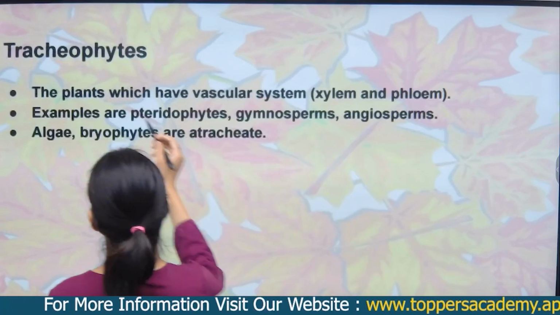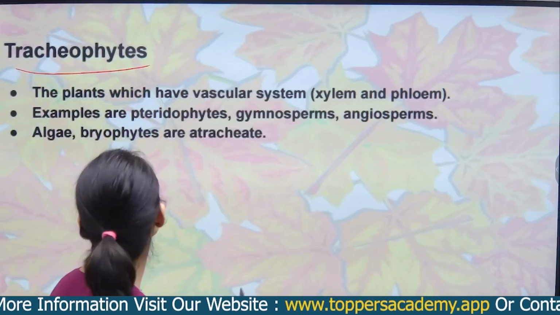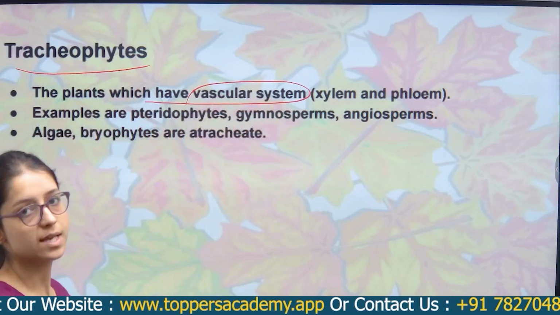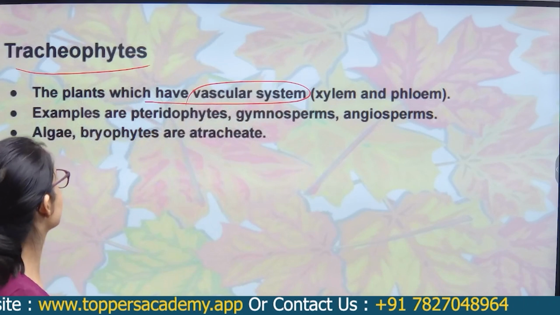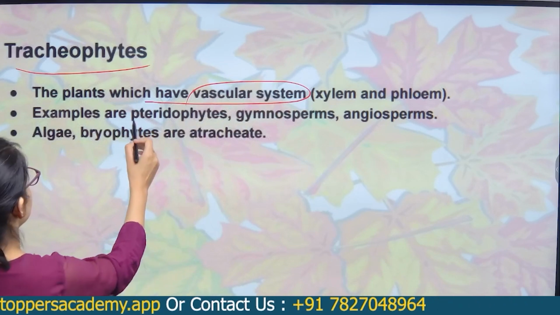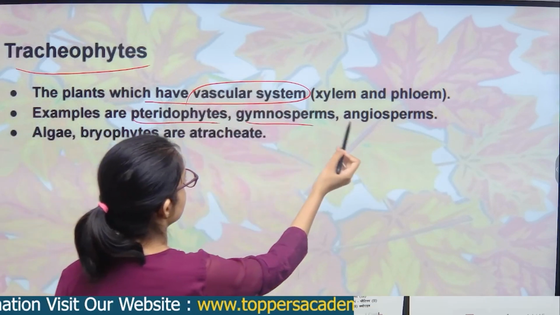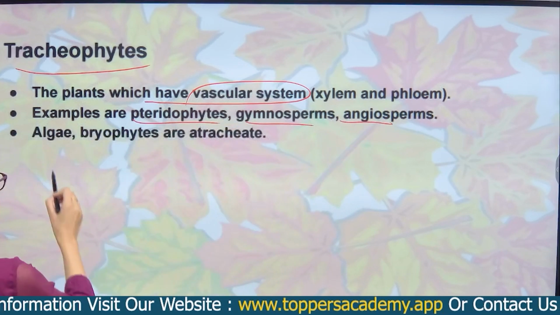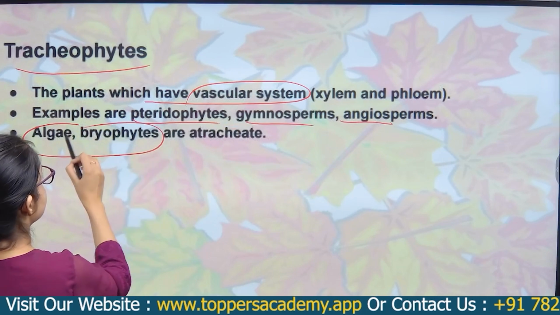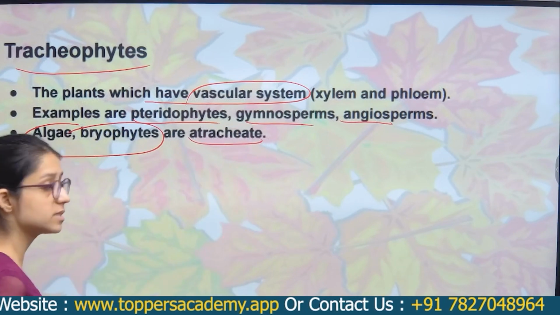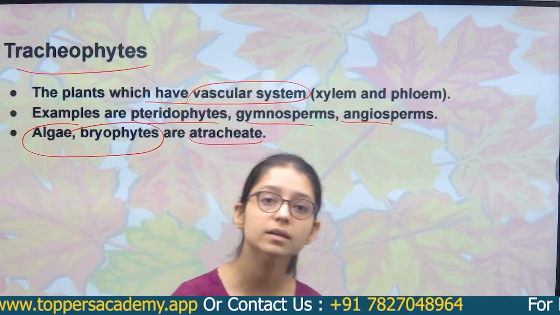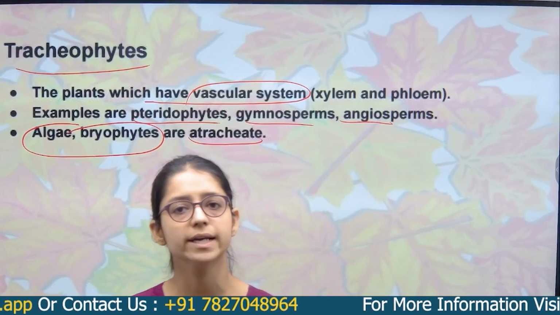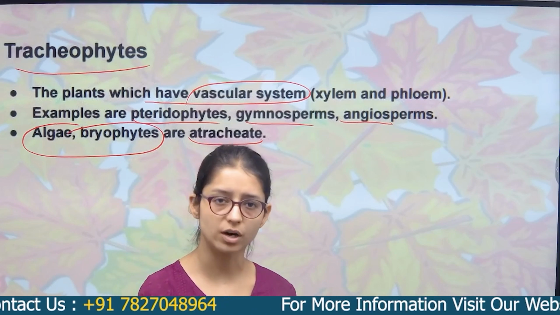Yes, tracheophytes. I had already skipped this. They are plants which have a vascular system. The vascular system includes xylem and phloem. Examples are pteridophytes, gymnosperms and angiosperms. So algae and bryophytes are atracheate, meaning they do not have the vascular system, xylem and phloem, because they live in the water.